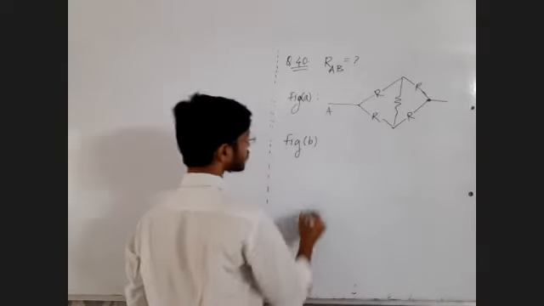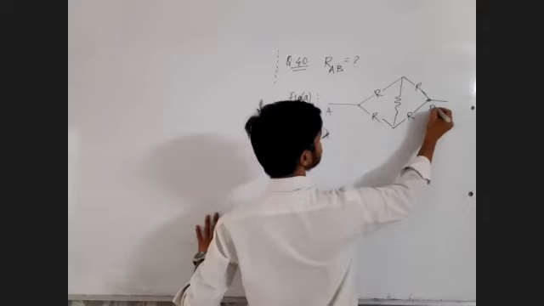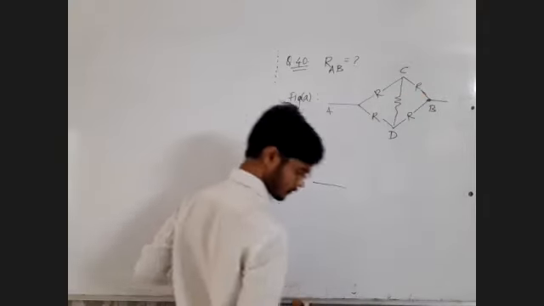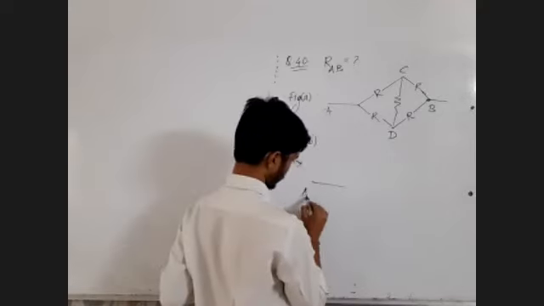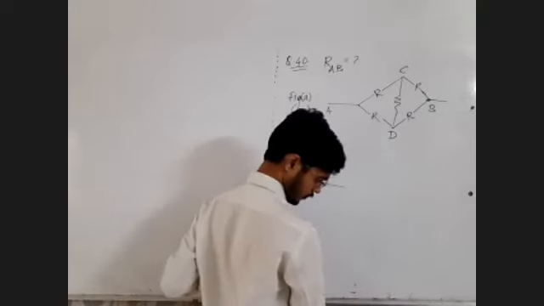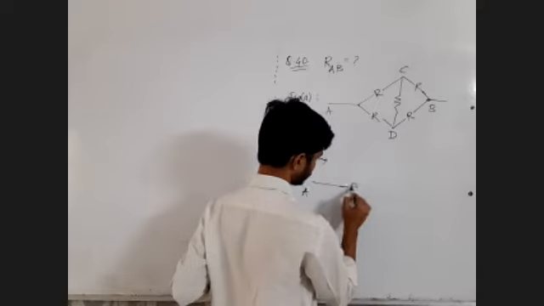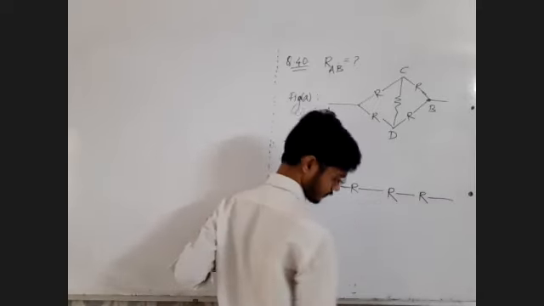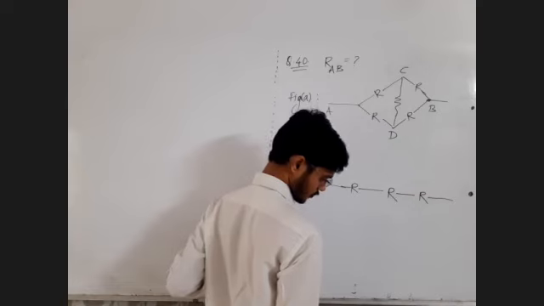Second is this. This is B. This is C. This is D. This is A. 1, 2, 3, 4.